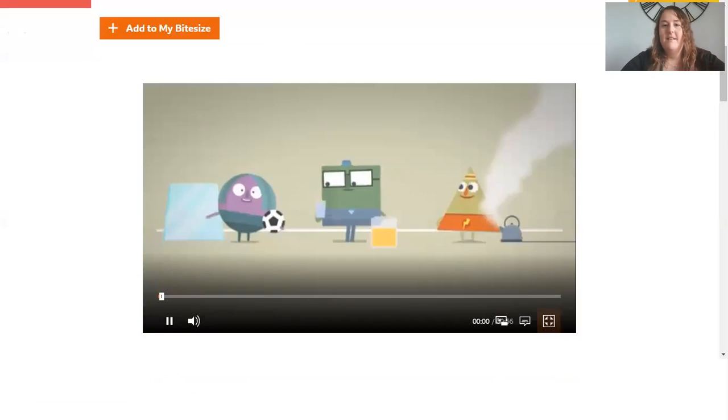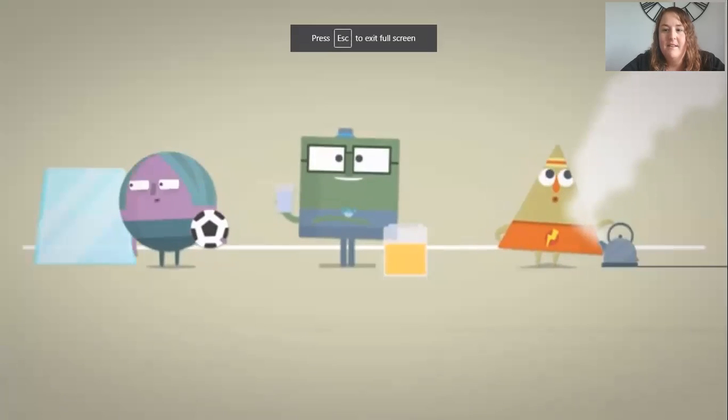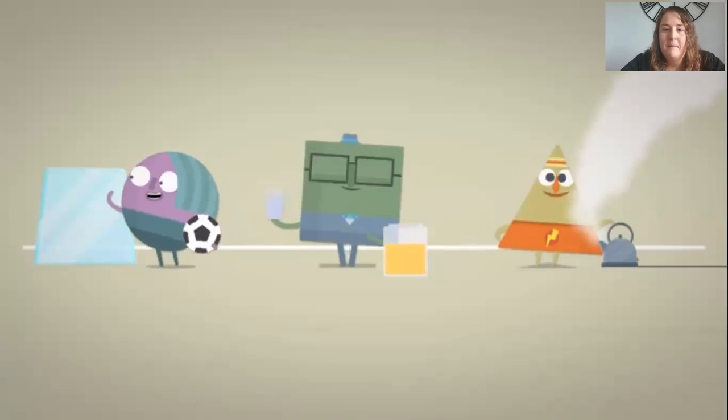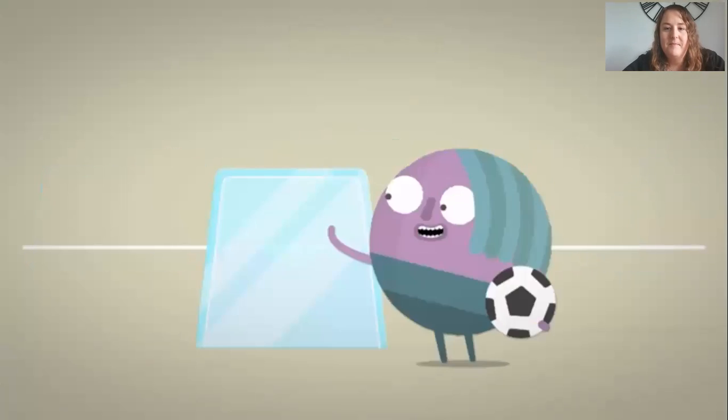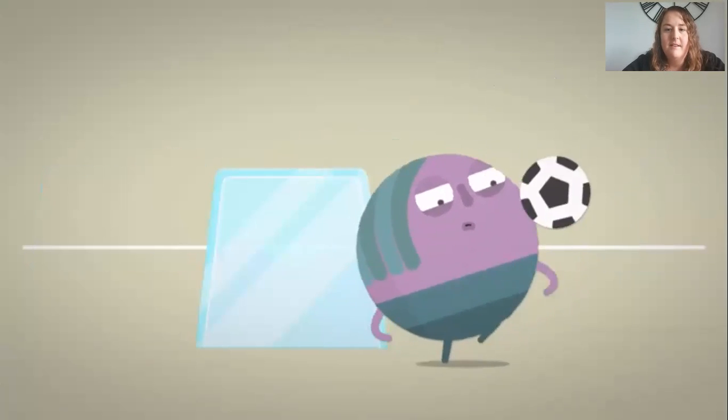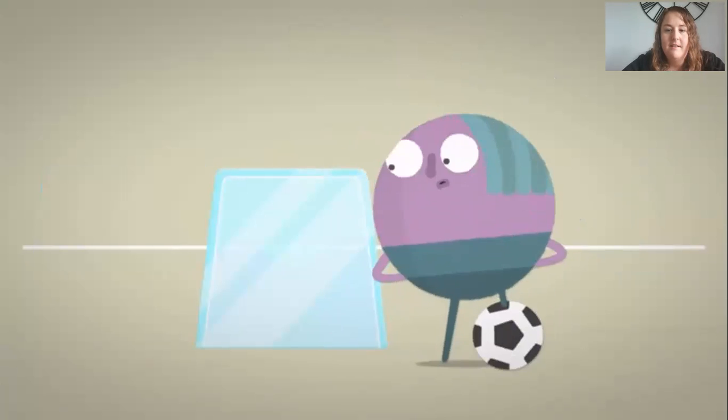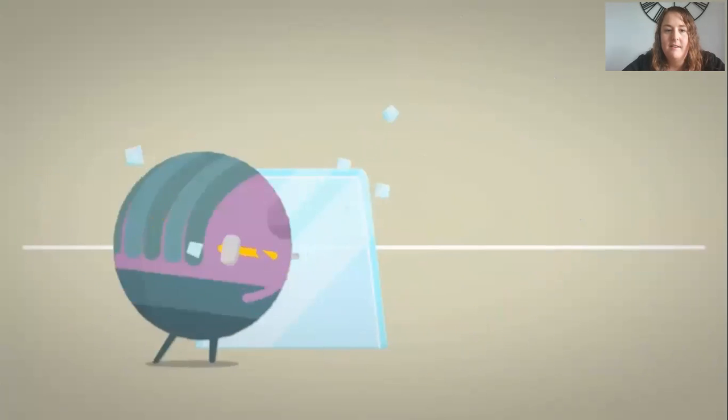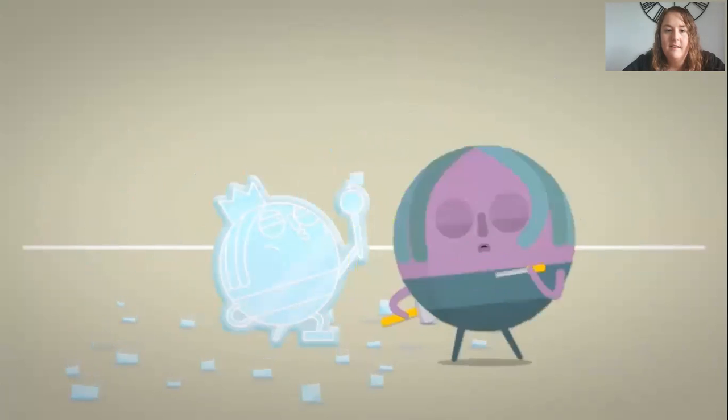All right, what have you got there? You've each got one of the three states of matter: solids, liquids, and gases. Solids, like this block of ice or this ball, retain their shape and volume. You can hold them and cut them into pieces, and they always take up the same amount of space.